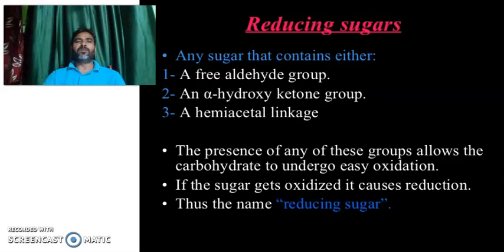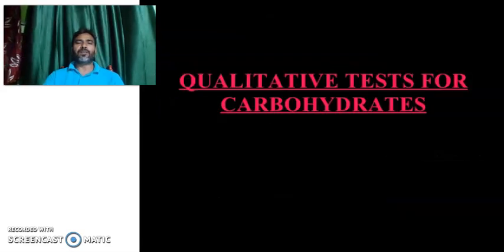Reducing sugar, any sugar that contains either a free aldehyde group or a hydroxy ketone group, and hemiacetal. The presence of any of these groups allows the carbohydrate to undergo easy oxidation. So if the sugar gets oxidized, it causes reduction. Thus the name reducing sugar.